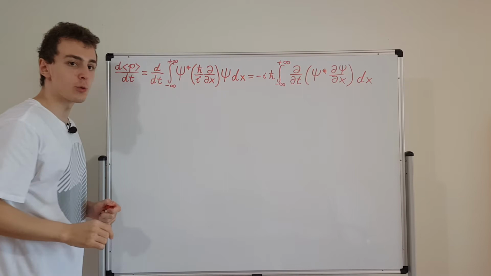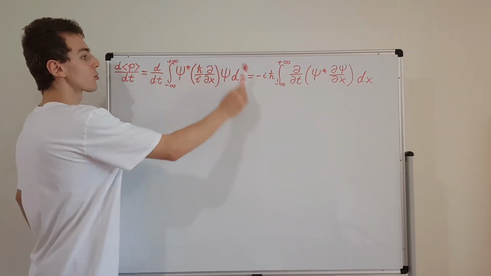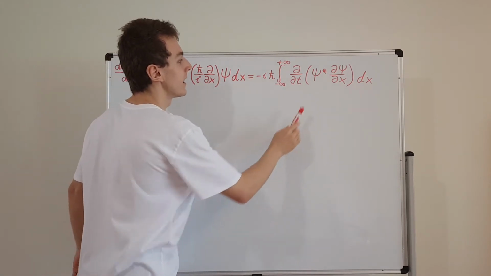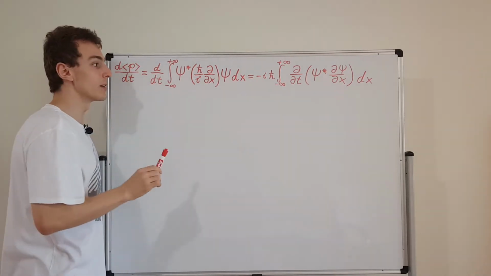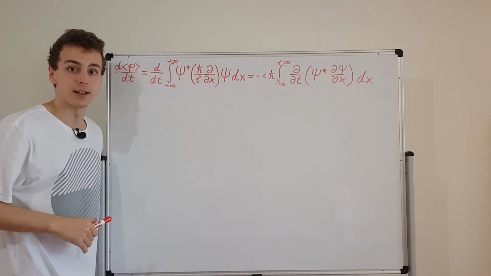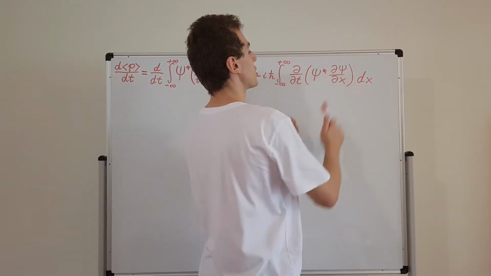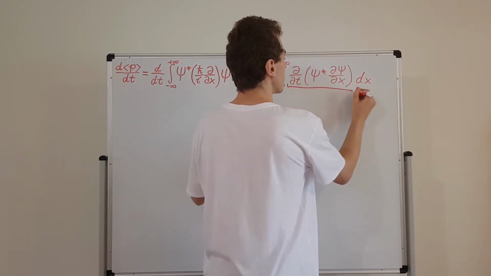And why is it a partial derivative? It's because the integrand depends on x and t, but the integral just depends on t. So this is a total derivative, and when we bring it inside, it turns into a partial derivative. There's a video explaining that in a bit more detail earlier in this playlist. So now what we have is this messy expression on the inside, and I'm really interested in what this is equivalent to.